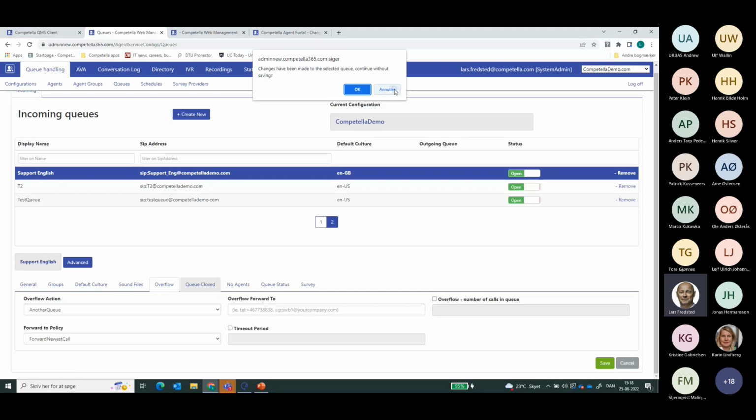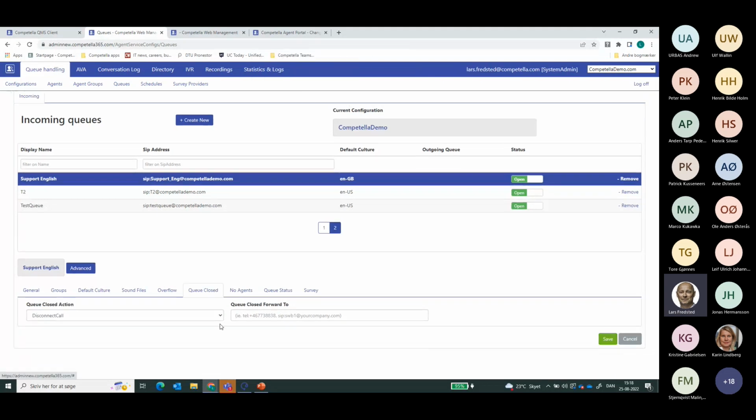But what happens if the queue is closed? What should then happen? You're also always able to set that. It could be that you have the requirement of having some kind of team meeting with the agents of a particular queue. Then you can easily go in and forward the queue to, for instance, an external number or another queue.